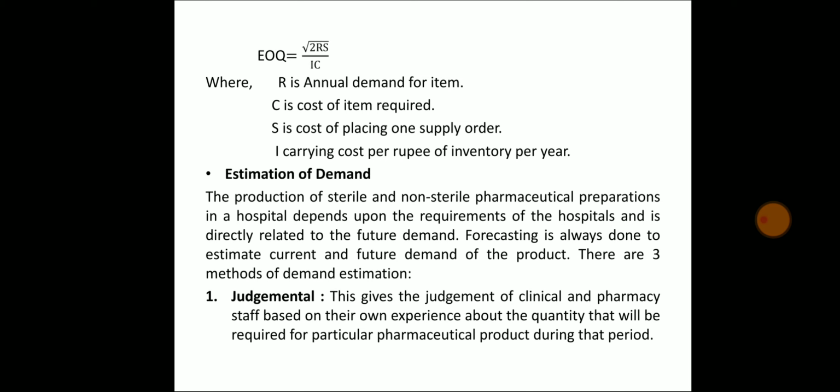Forecasting is always done to estimate current and future demand of a product. There are three methods of demand estimation. Number 1, judgmental. This gives the judgment of clinical and pharmacy staff based on their own experience about the quantity that will be required for a particular pharmaceutical product during that period.